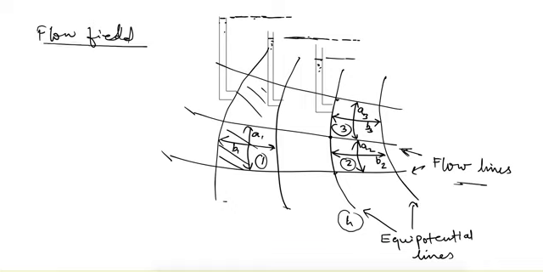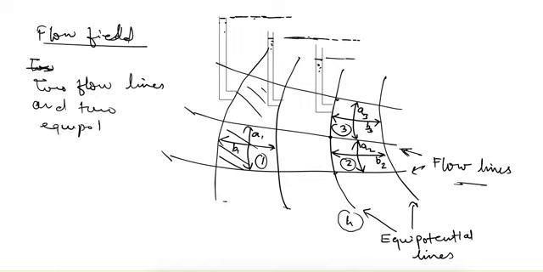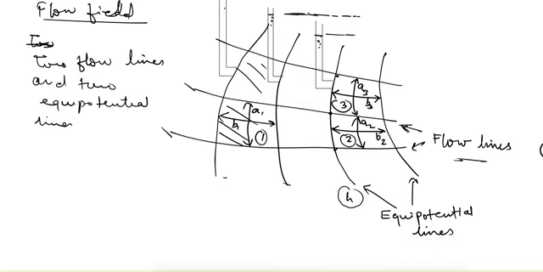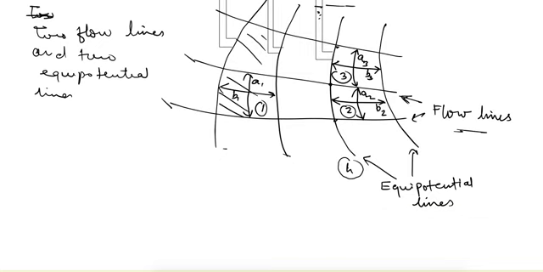It is confined between two flow lines and two equipotential lines. So let's write the discharge through any of these fields. Let's see for these 1, 2 and 3 flow fields. So delta Q1, from Darcy's law, it is kiA. i is delta H by length of flow. So B is in the horizontal direction, so that is the length of flow.